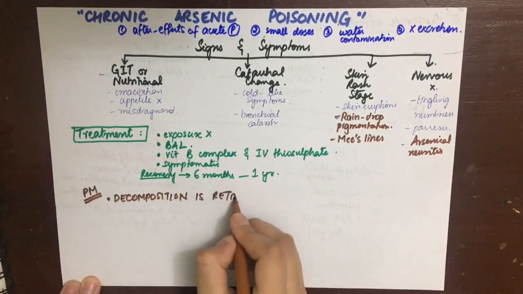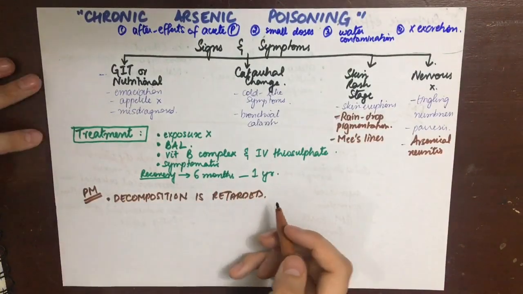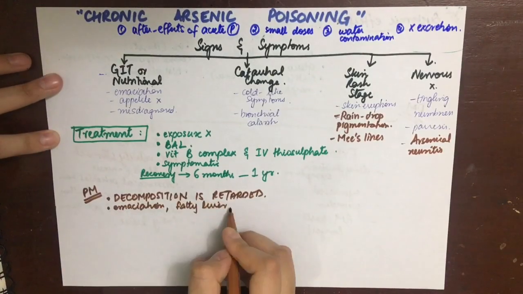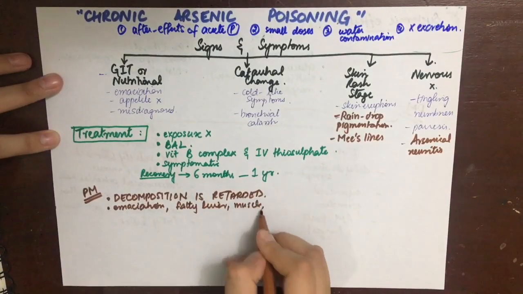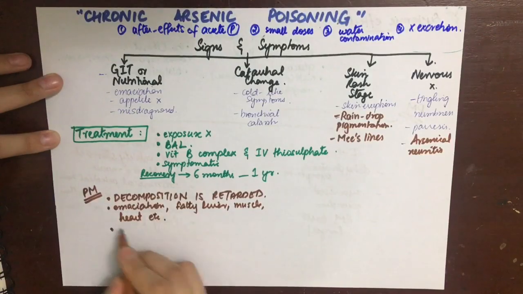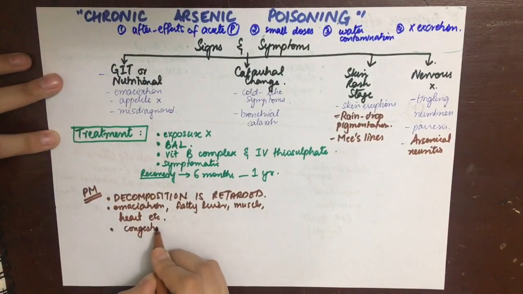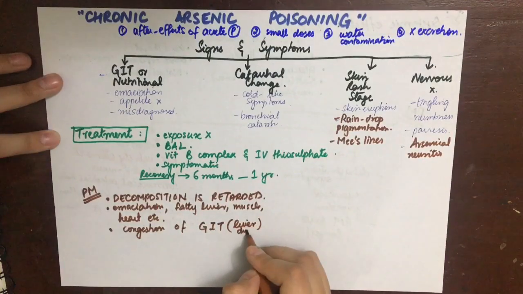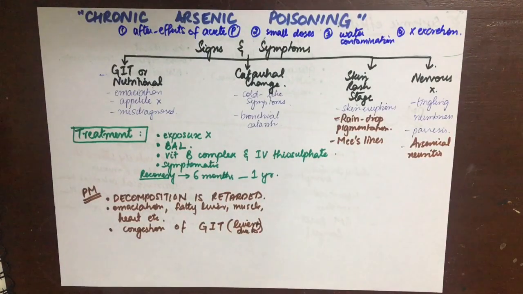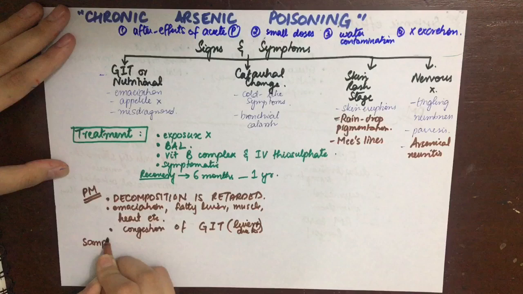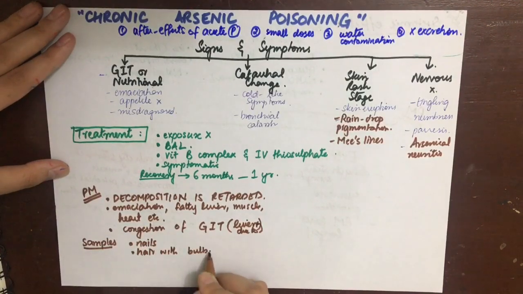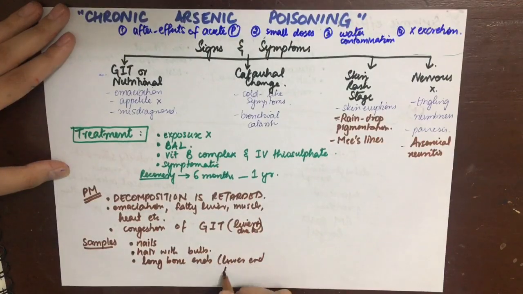Now, regarding the post-mortem changes, one change that you should remember is that decomposition of the body is retarded. The body looks emaciated, anemic, and fatty changes are seen in the liver, muscle, heart, and skeletal muscle. There is congestion of the GIT because the liver is cirrhosed, so portal blood pressure is increased, which leads to congestion of blood in the GIT.